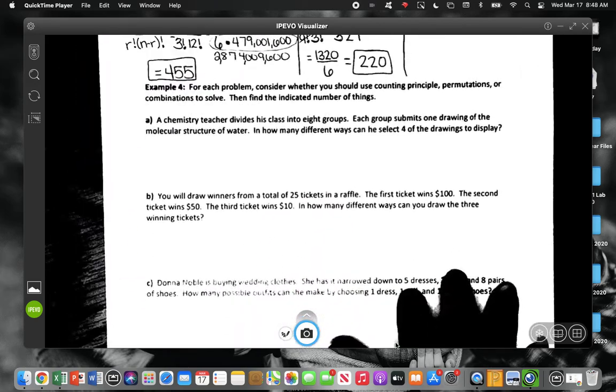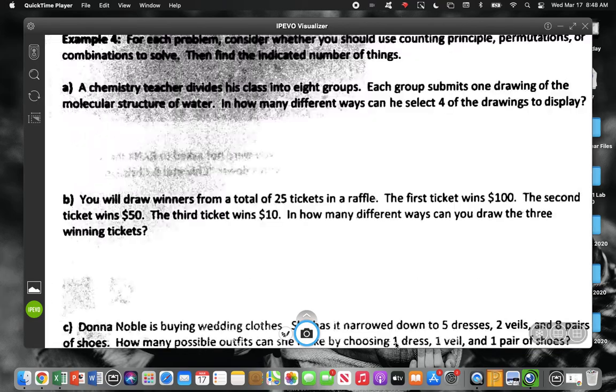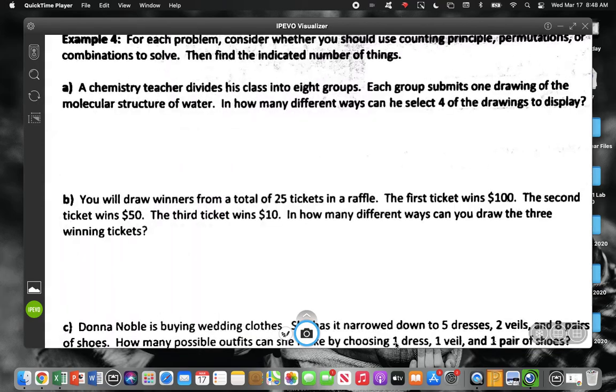All right, so let's take a look at these examples down here. We're going to decide first, does order matter or does order not matter? On this one, it says, a chemistry teacher divides his class into 8 groups. Each group submits a drawing. How many ways can he select 4 of the drawings to display? Do you think order matters or order doesn't matter?